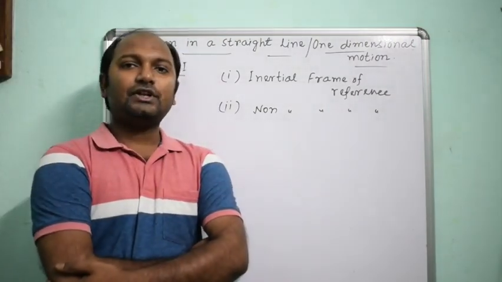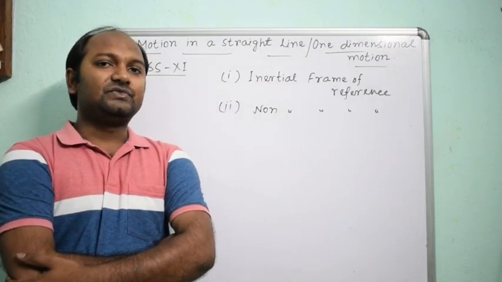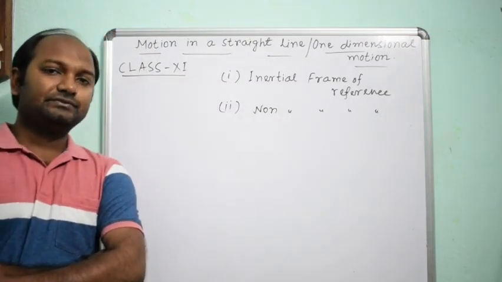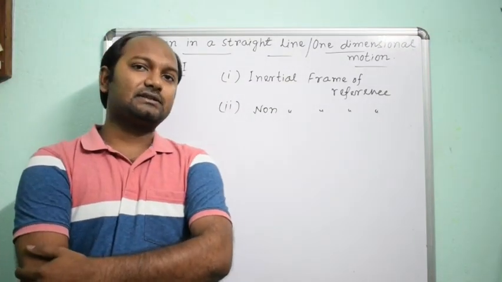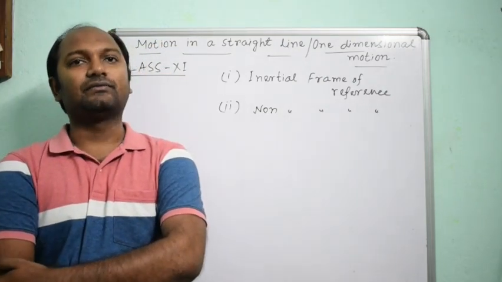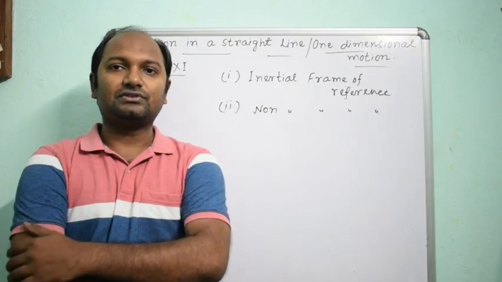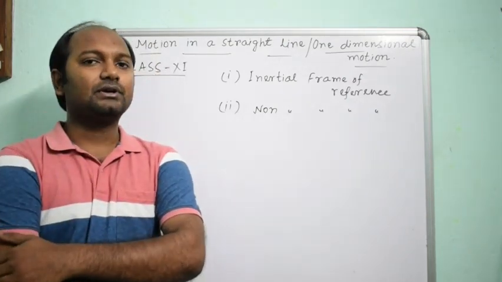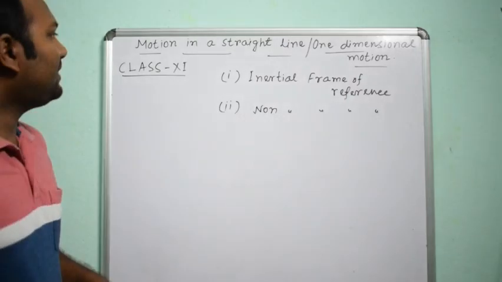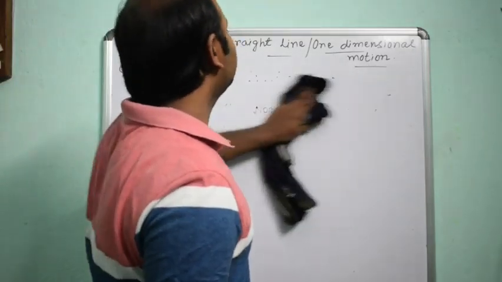Now we will learn distance and displacement. Already you read in class 9 speed, velocity, acceleration, then three equations of motion. So first, what is distance?